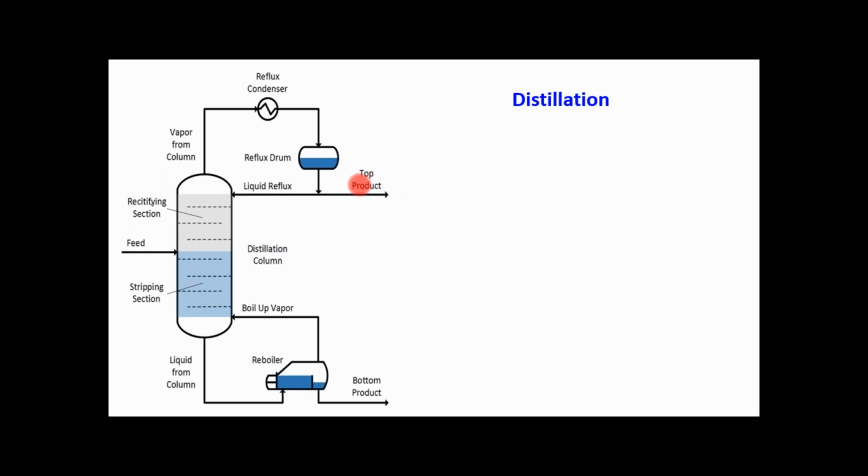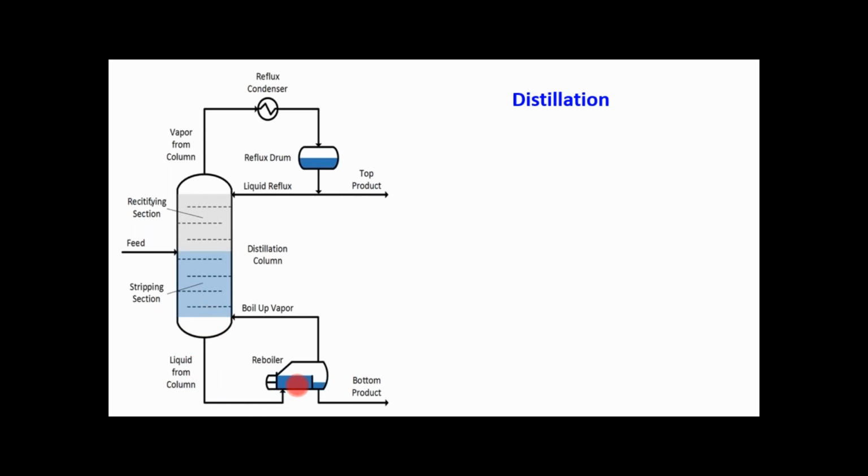So this is the distillation process, where in the top product we have the more volatile component, which has the higher volatility. It means the component with the lower boiling point is separated out at the top, and obviously the less volatile component is at the bottom of this column or in the reboiler.